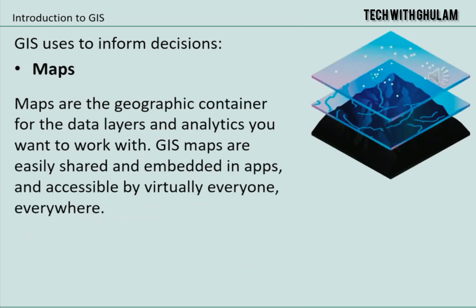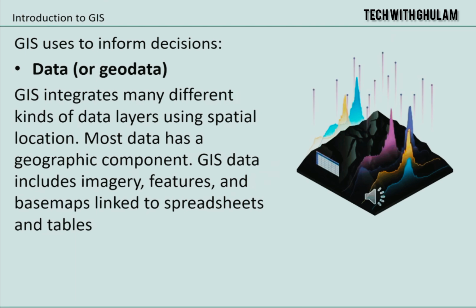The first component is the maps. Maps are the geographic container for the data layers and analytics you want to work with. GIS maps are easily shared and embedded in apps and accessible by virtually everyone and everywhere. The second component is data, or geodata. GIS integrates many different kinds of data layers using spatial location. Most data has a geographic component. GIS data includes imagery, features, and base maps linked to spreadsheets and tables.